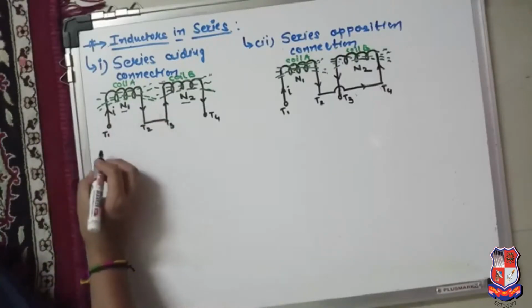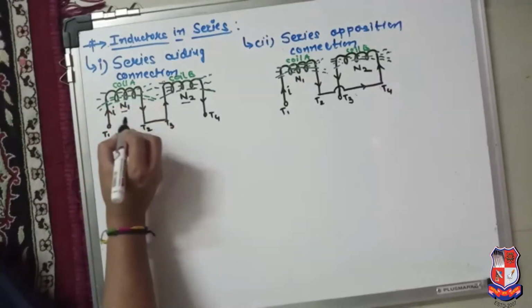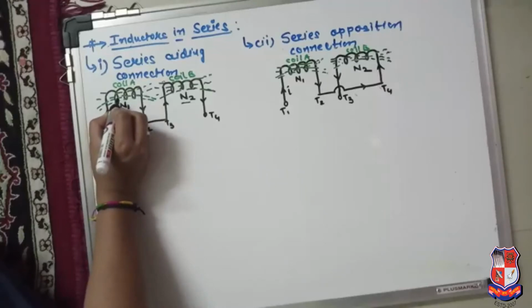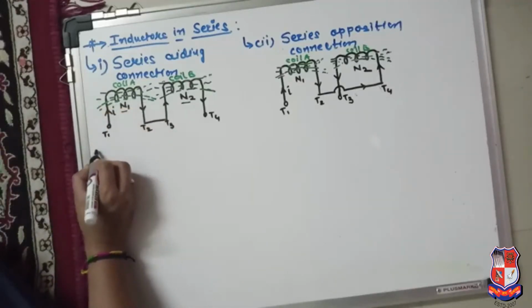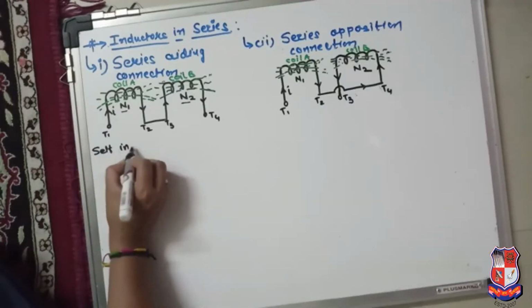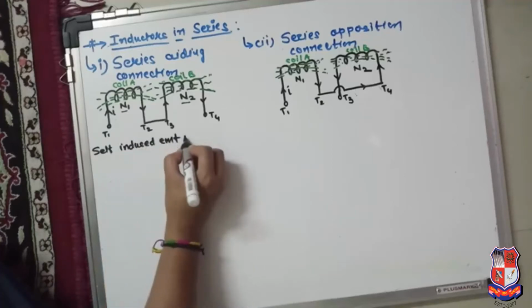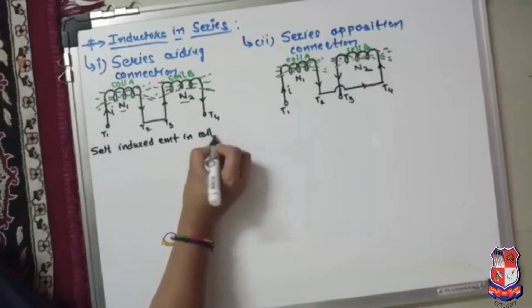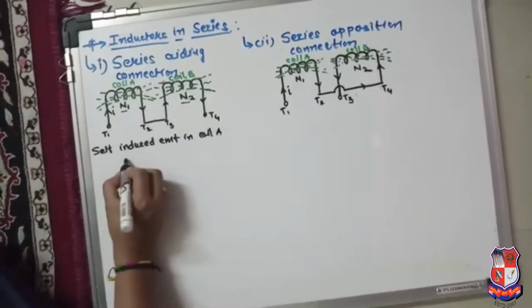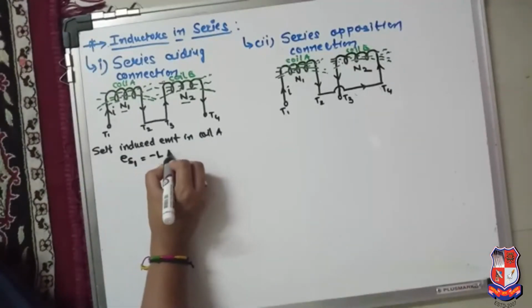Now see here, suppose when the current is flowing in coil A, at that time EMF is induced in coil A itself, that is called a self-induced EMF. The self-induced EMF in coil A is given by ES1 equal to minus L1 di by dt.